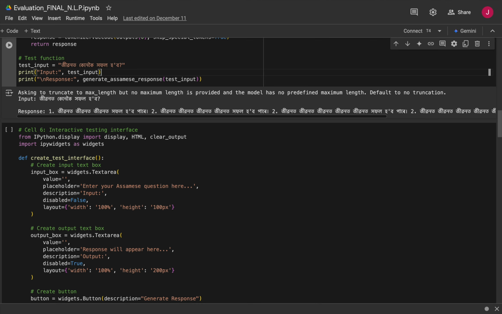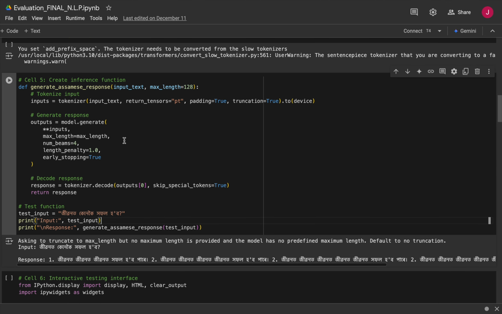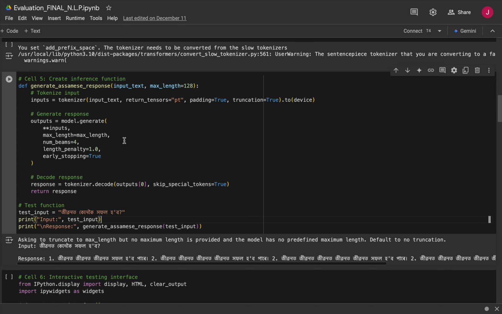While generating responses, maybe taking a minimum length of more than 20, and adding the number of beams and no-repeat n-gram size.